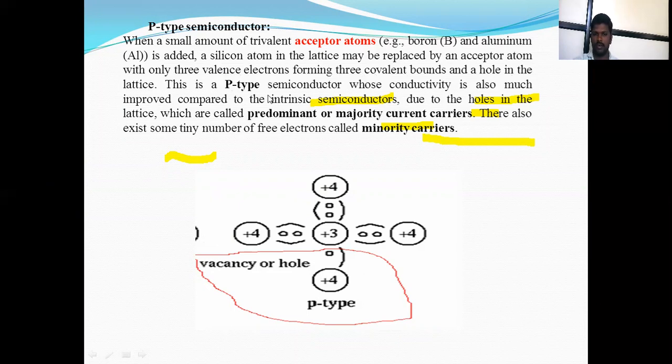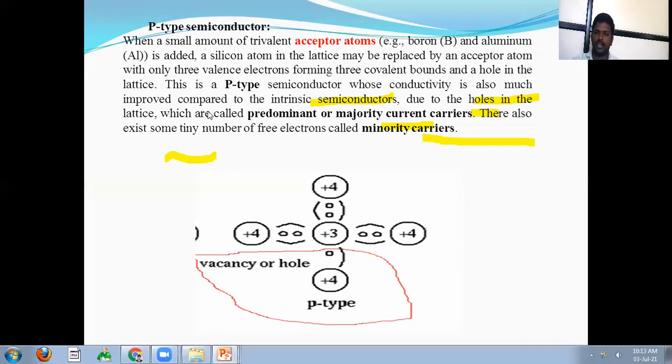This is a p-type semiconductor whose conductivity is also much improved compared to the intrinsic semiconductor. In p-type semiconductor, holes are the predominant or majority current carriers, and electrons are minority charge carriers.